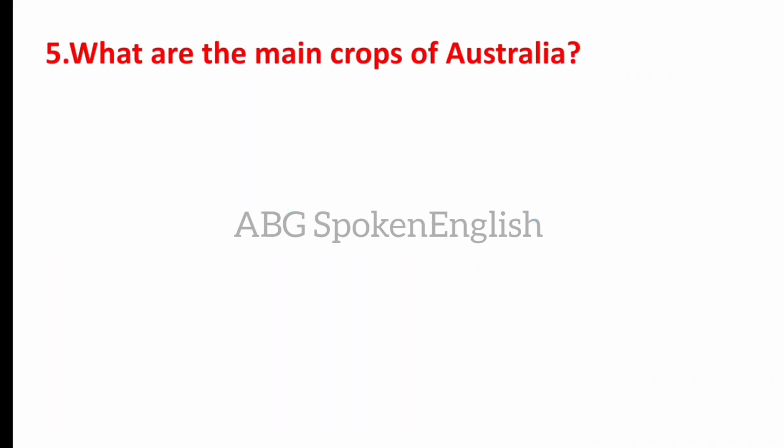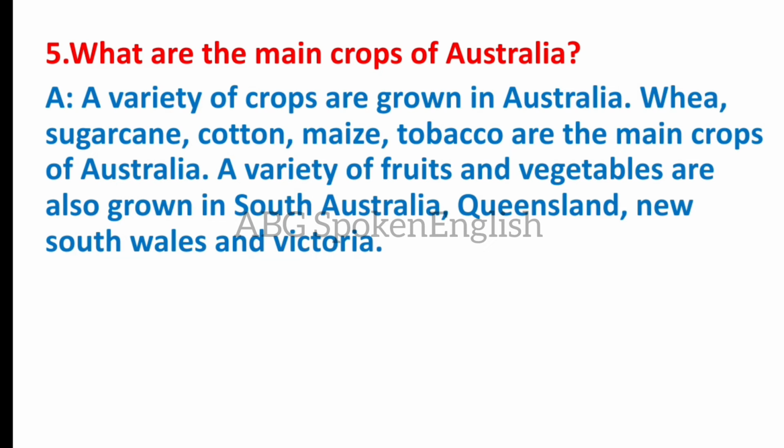What are the main crops of Australia? A variety of crops are grown in Australia. Wheat, sugarcane, cotton, maize, tobacco are the main crops of Australia. A variety of fruits and vegetables are grown in South Australia, Queensland, New South Wales, and Victoria.